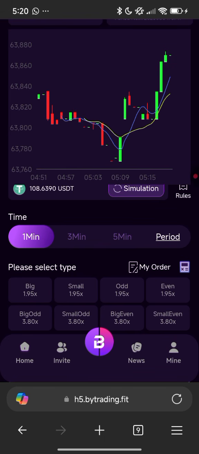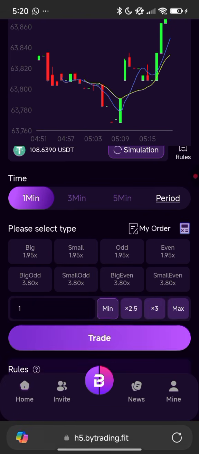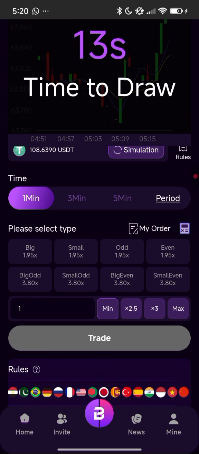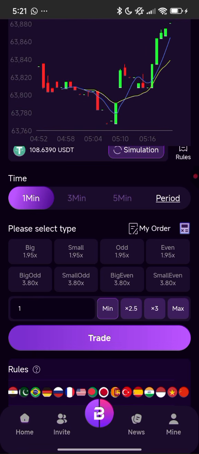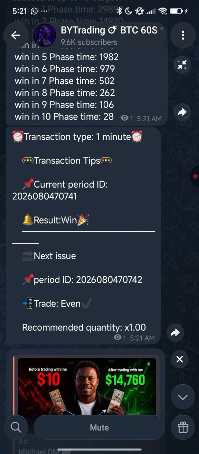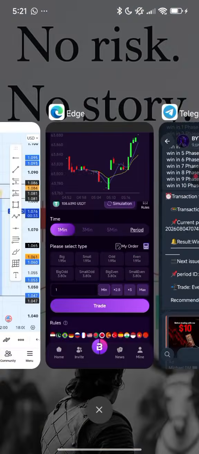After that, you can simply select the type. You are given big, small, odd, even, big odd, small odd, even big, even. So this is the type of trading that you'll be trading with them. Now you have to select what they give you. Let's say you are given to trade small, just click on small. And for example, now you are given to trade even here. So what you need to do is just come over here and click on even. That is 1.95x.